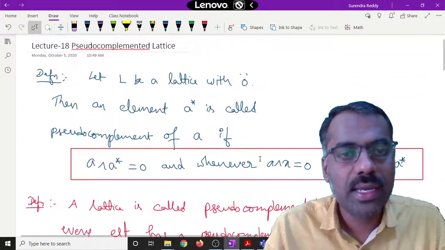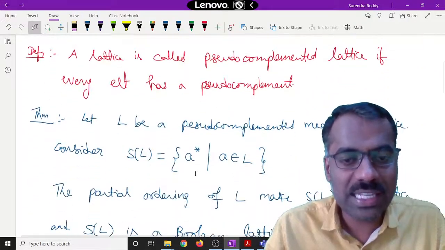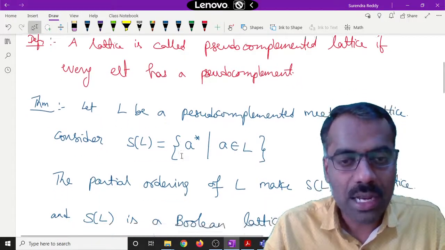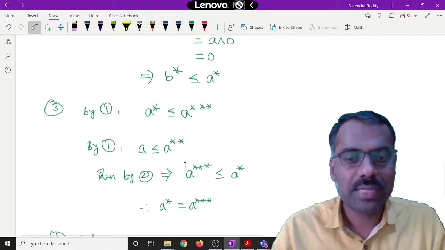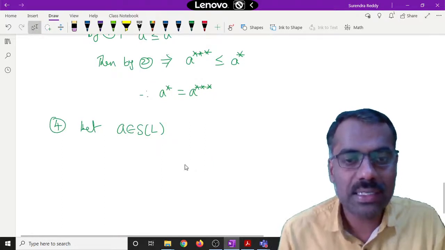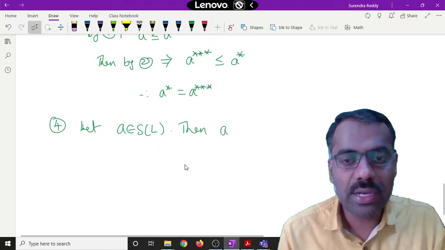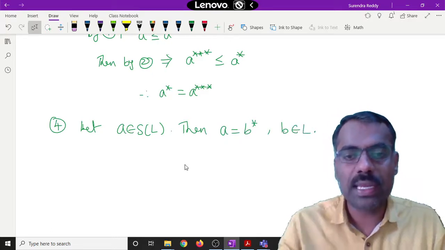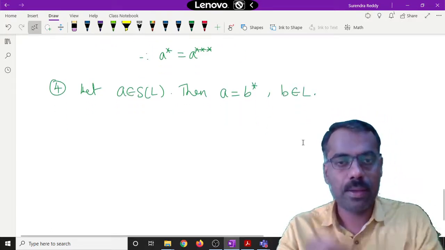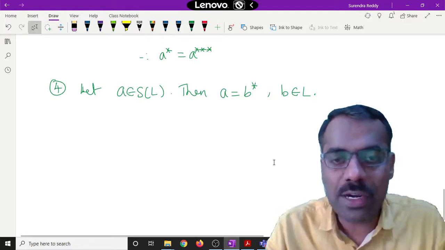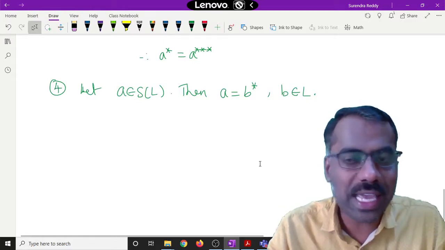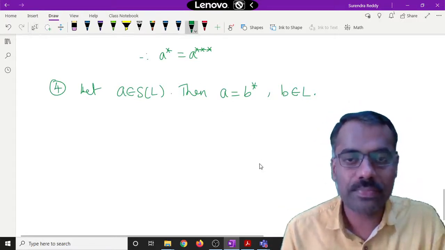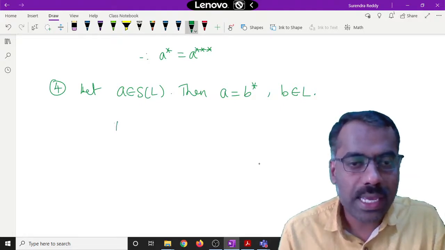It is a pseudo complement. S of L is nothing but all pseudo complement elements. That means you can write A as B star for some B belonging to L. Is this clear?